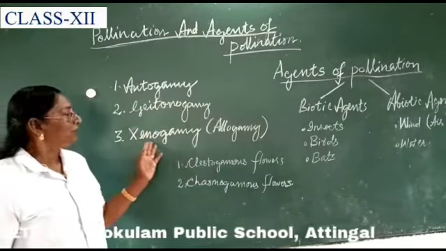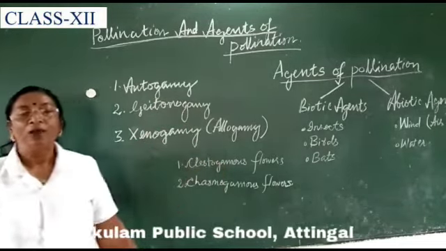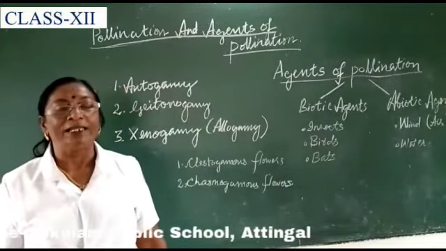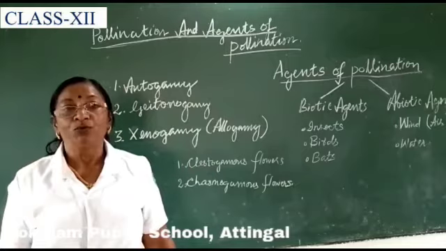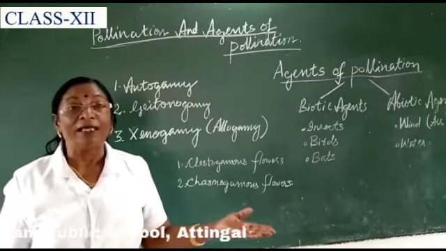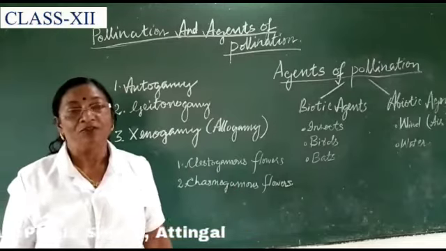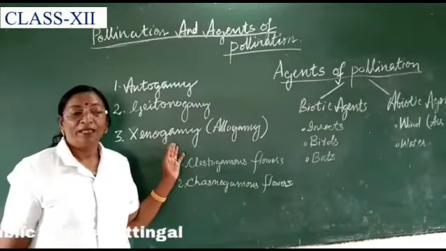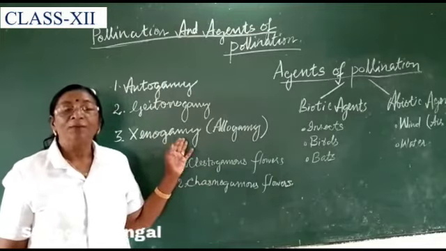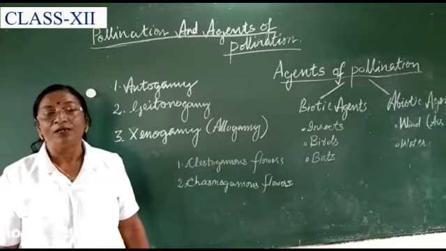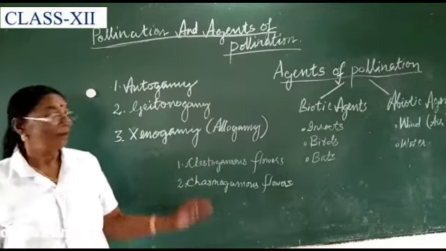And when coming to xenogamy or allogamy, here it is the transfer of pollen grains from anther to the stigma of flowers of another plant of the same kind. That is why it is called cross-pollination. And here we can see mixing up of characters and variation in the production of seeds.